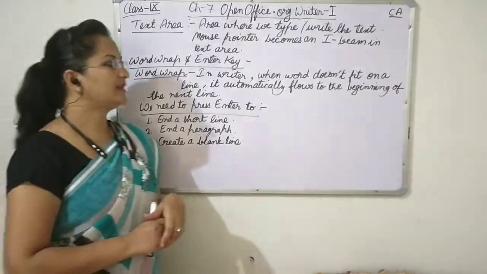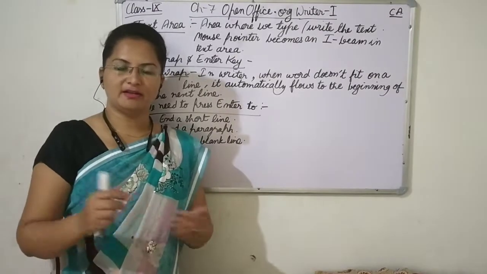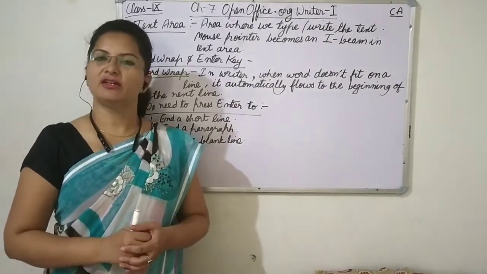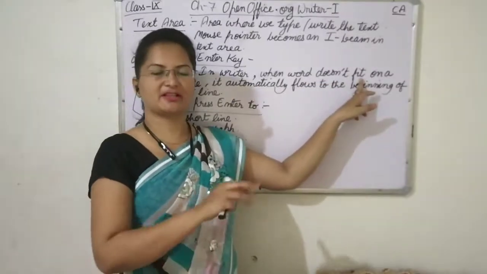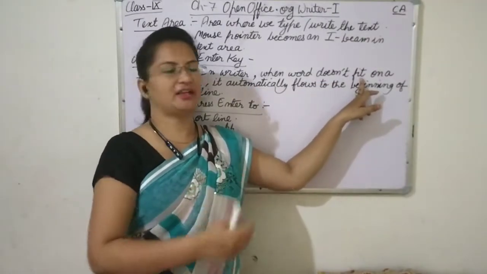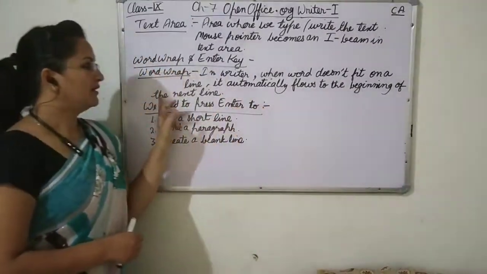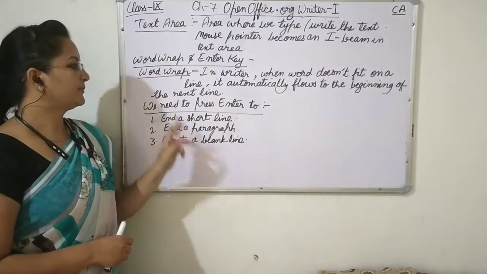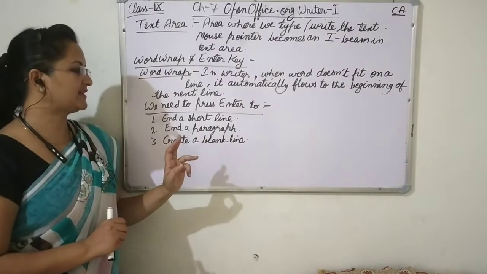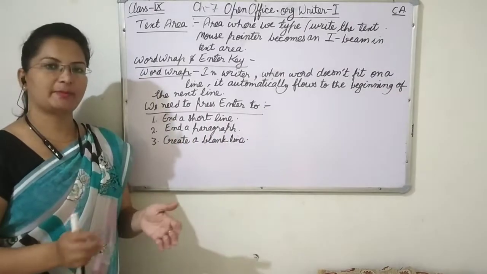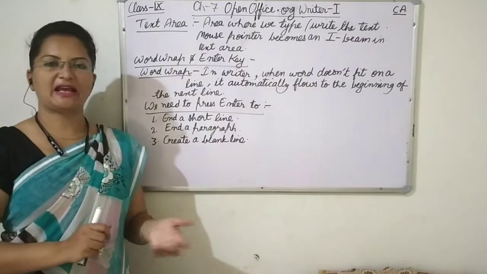Then word wrap and the Enter key. Word wrap means in Writer, in the text area, you have seen that whenever the line gets over, the text automatically shifts to a new line. So when a word doesn't fit, that means when the space gets over and we reach the right margin, then the text will automatically flow to the beginning of the next line. Now we press Enter when we want a short line, or if we want to end a paragraph, or if we want to create a blank line.